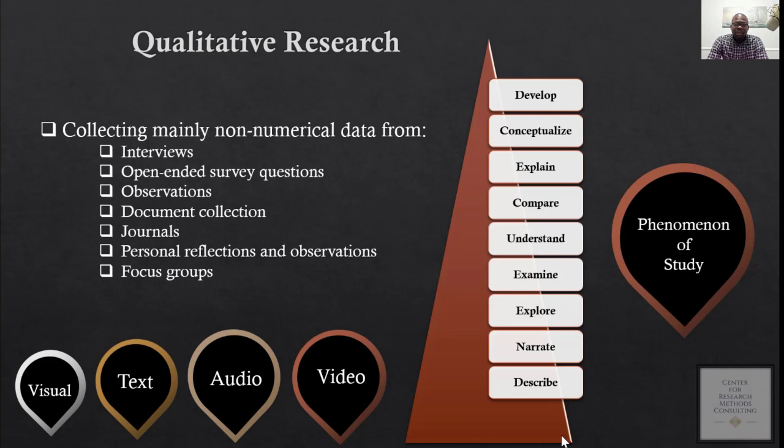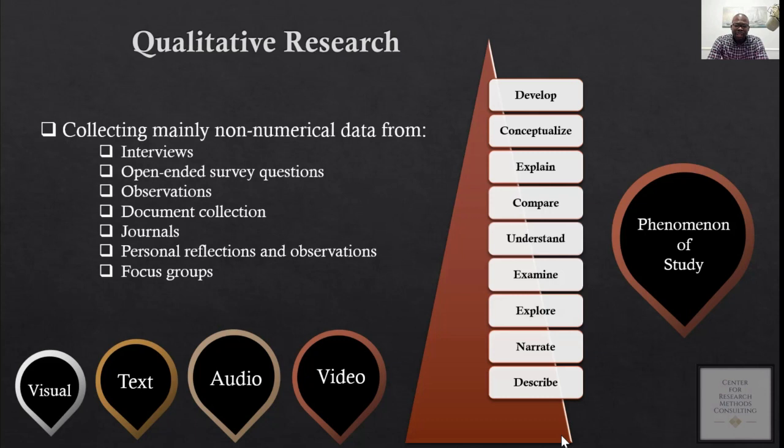So doing research, you start with identifying a specific problem, right? And based on the problem, you're going to have the purpose of the study, right? And then you think about the research questions that you want to address in the study. And then for a qualitative study, your research questions will be open-ended, right? Like, how does a person experience a specific phenomenon?